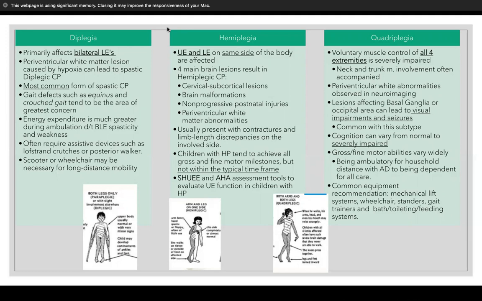They can range from being either normal to severely impaired when dealing with cognition, as well as there's a wide range with gross and fine motor abilities. They can be ambulatory for household distance with an assistive device to being dependent for all care. Common equipment recommendations are mechanical lift systems, wheelchair, standers, gait trainers, and bath, toileting, or feeding systems.